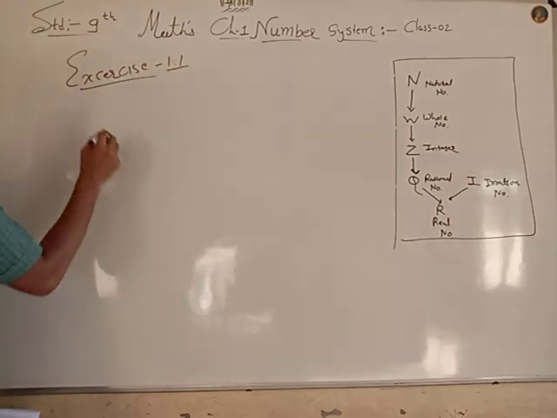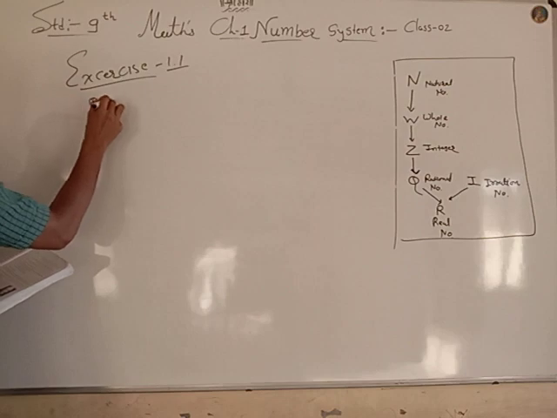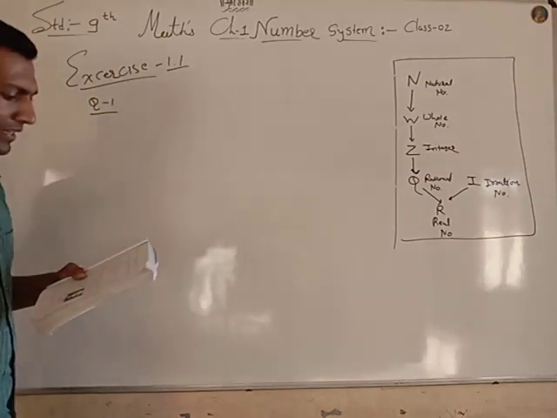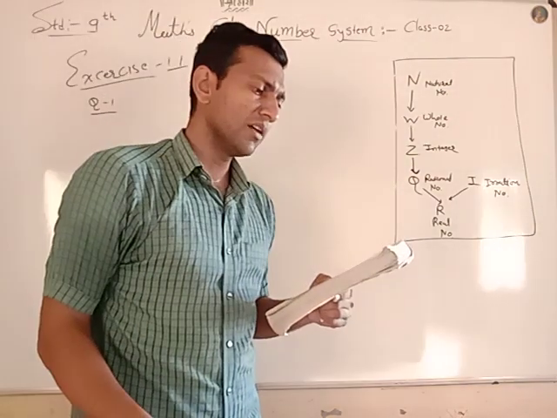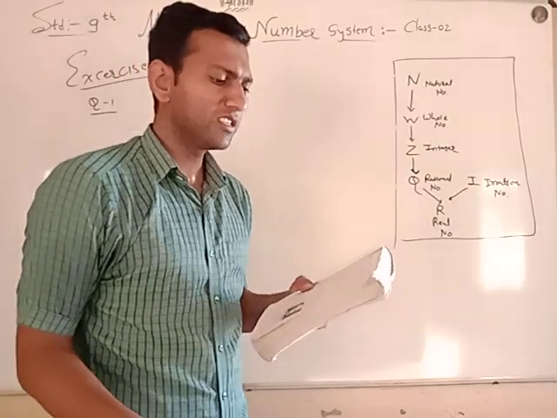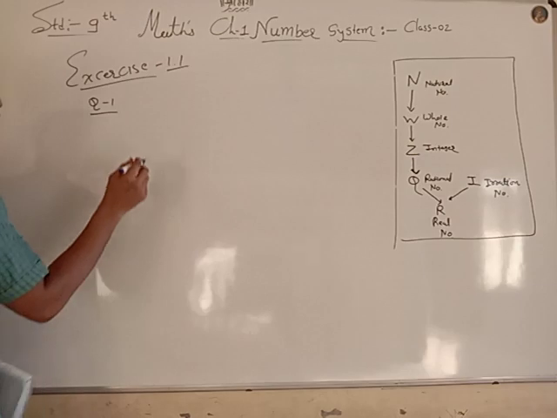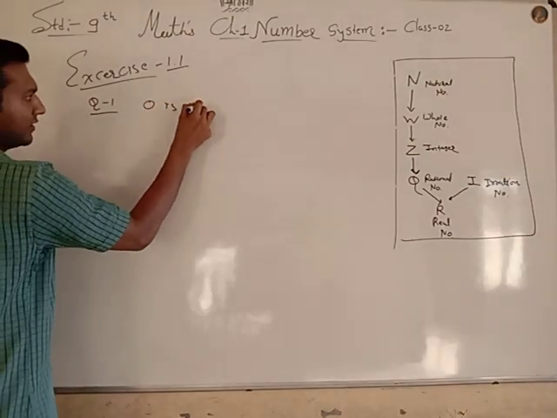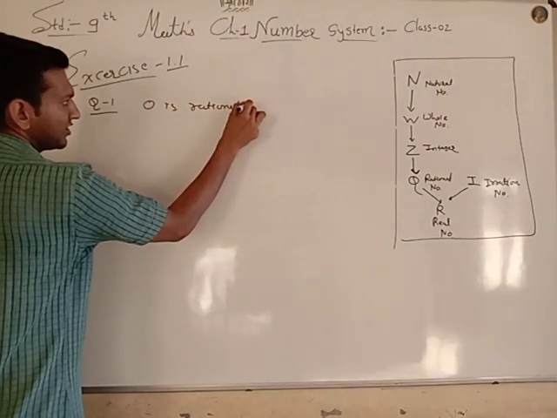Question number 1. Is 0 a rational number? Can you write it in the form of P by Q? Where is P and where is Q? 0 is a rational number.